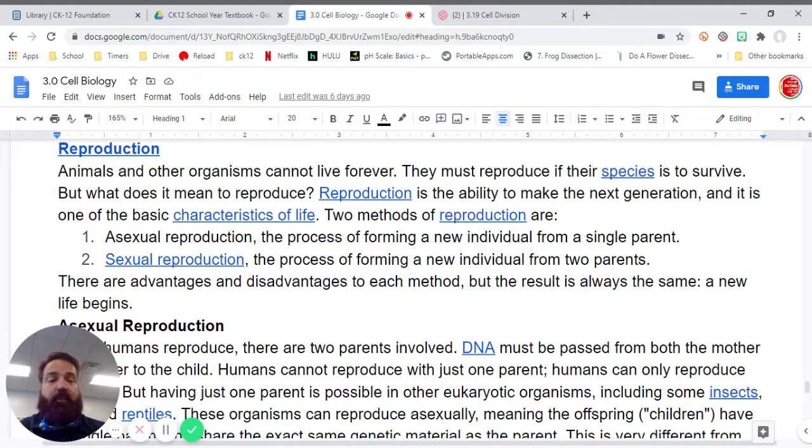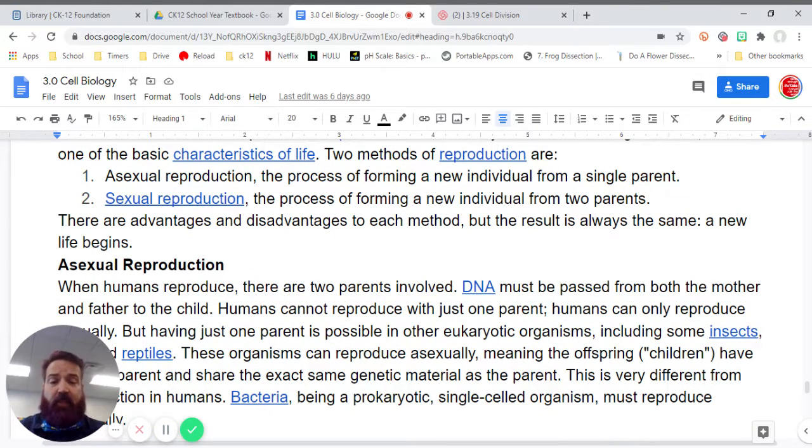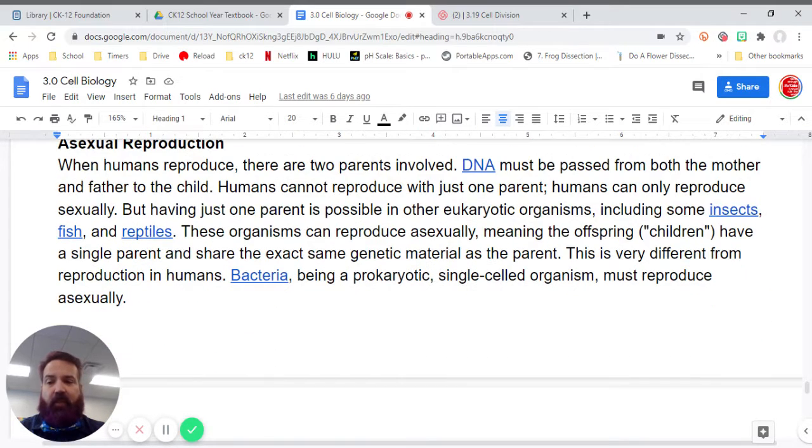Two methods of reproduction are: 1. Asexual reproduction, the process of forming a new individual from a single parent, and 2. Sexual reproduction, the process of forming a new individual from two parents. There are advantages and disadvantages to each method, but the result is always the same: a new life begins.